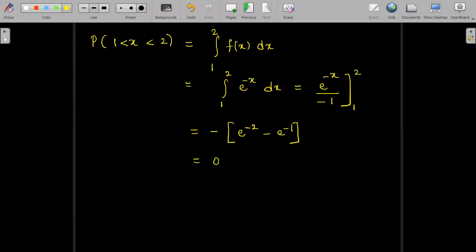This leads us to the answer 0.2325. So this is the probability of the variate lying between 1 comma 2. So this was the second problem for us in continuous probability distributions.